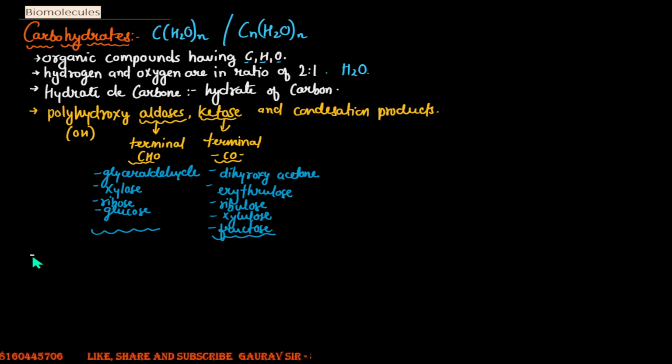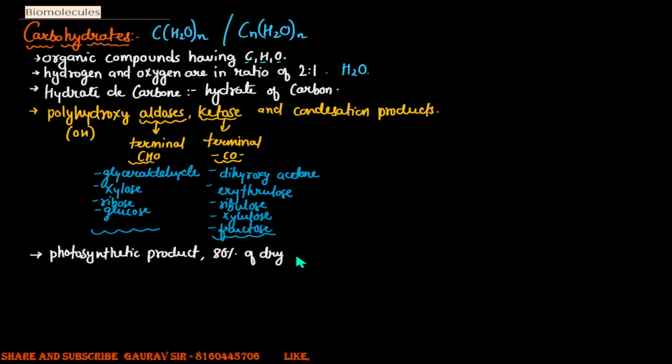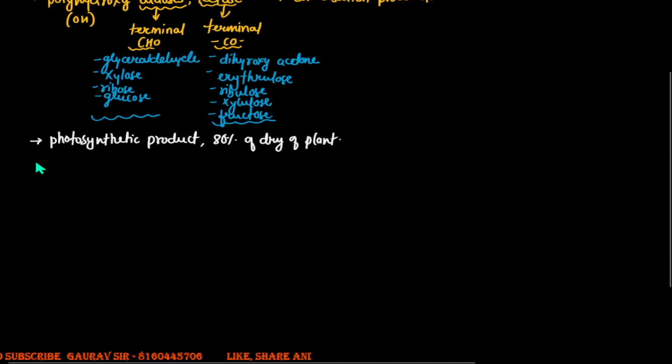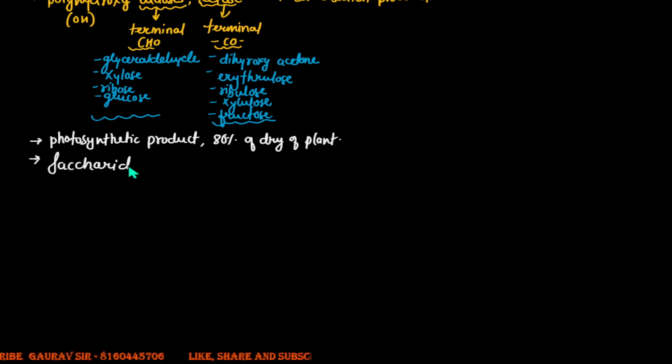Now carbohydrates are a major photosynthetic product, and therefore approximately 80% of the dry weight of a plant is nothing but carbohydrates. Carbohydrates are also referred to as saccharides. The term saccharide has been derived from a Greek word, saccharine, which means sugar.